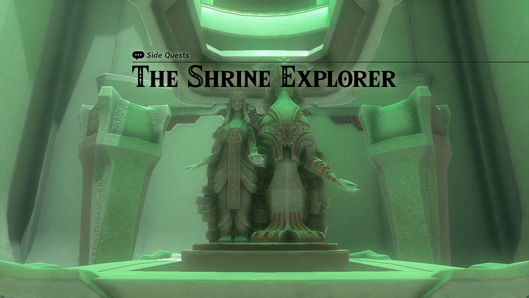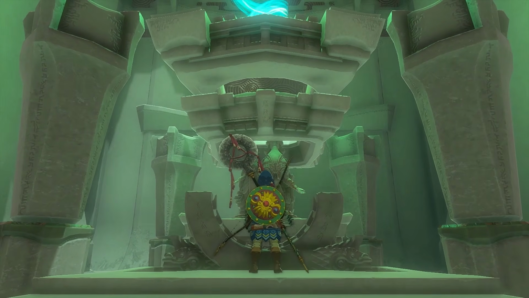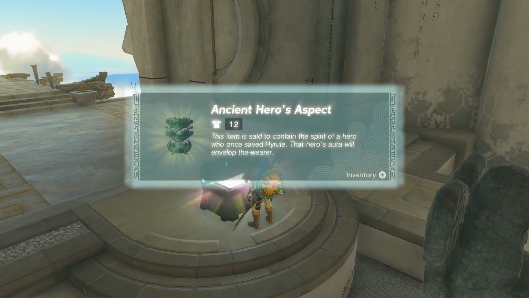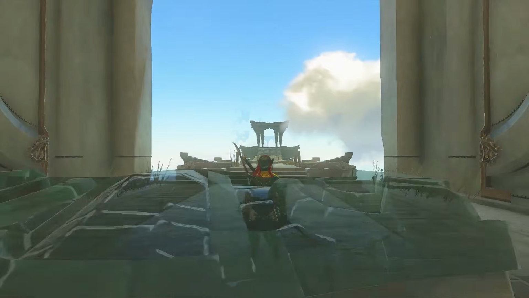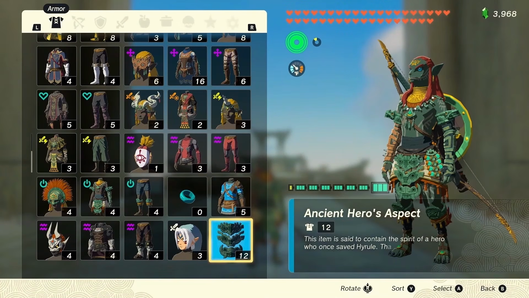If the player completes all 152 shrines, they're directed to go to the Temple of Time on the Great Sky Island. There they can find the Ancient Heroes aspect, an item described as containing the spirit of a hero who once saved Hyrule. When worn, Link takes on the appearance of a male with green skin, red hair, and a snout and tail, who fans theorize is a Hylian Zonai hybrid.